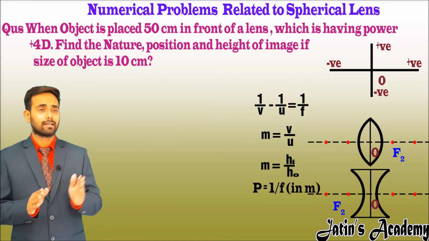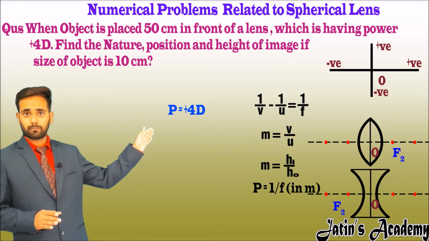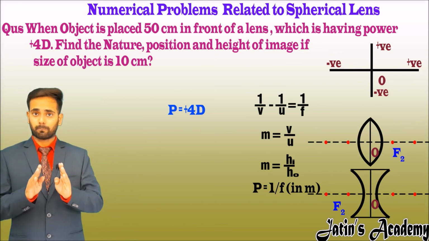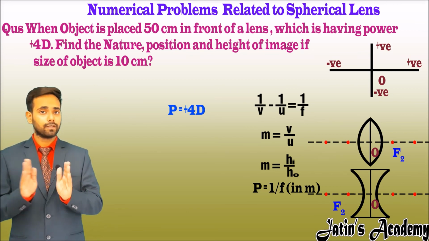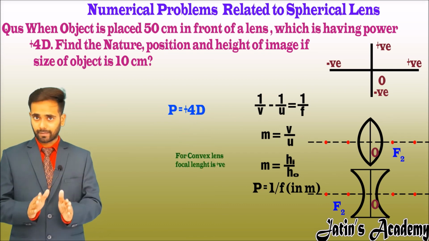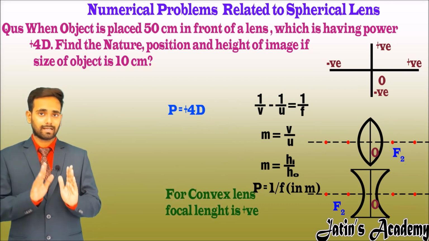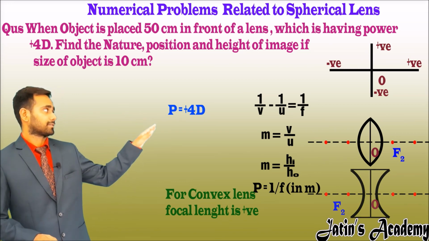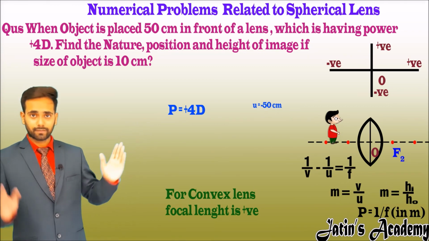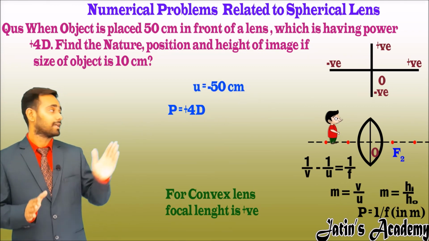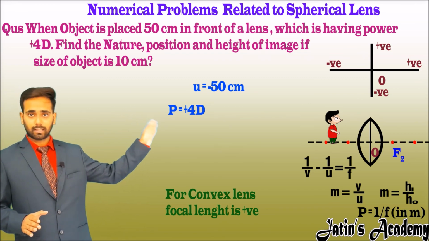We have to analyze by power. Power is equal to plus 4 diopter. Plus 4 diopter means the focal length is on the positive side, and we know that in the case of a convex lens the focal length is on the positive side. So our lens is found to be a convex lens. Now make a rough diagram, and here the object is placed 50 centimeter in front of the lens. So u is minus 50 centimeter because u is on the left side.